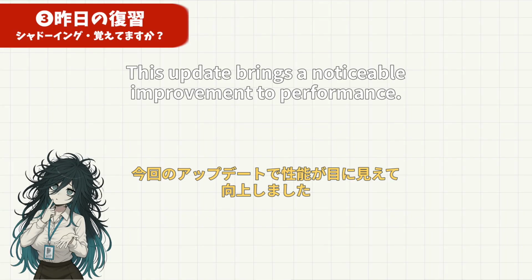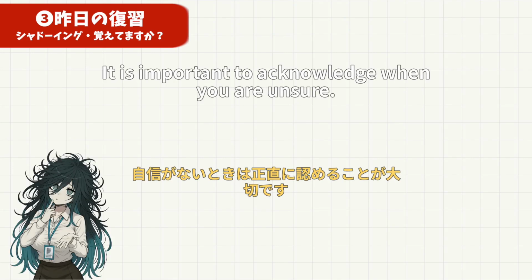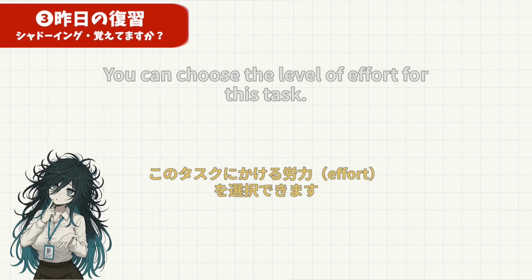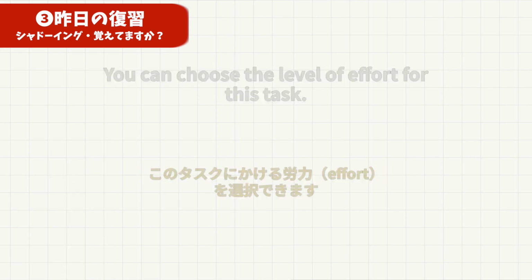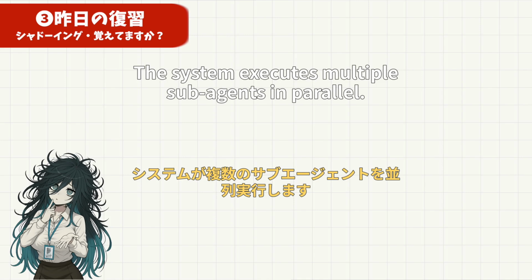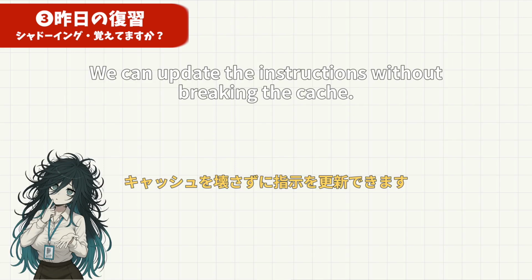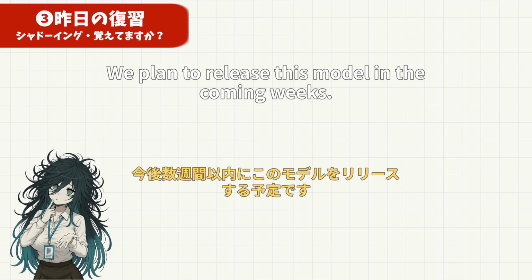This update brings a noticeable improvement to performance. It is important to acknowledge when you are unsure. You can choose the level of effort for this task. The system executes multiple sub-agents in parallel. We can update the instructions without breaking the cache. We plan to release this model in the coming weeks.